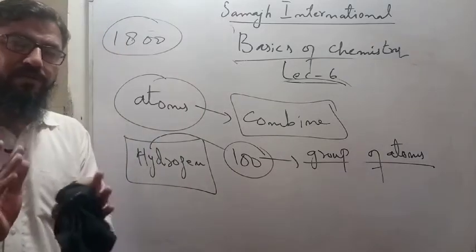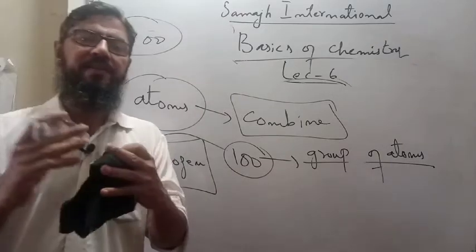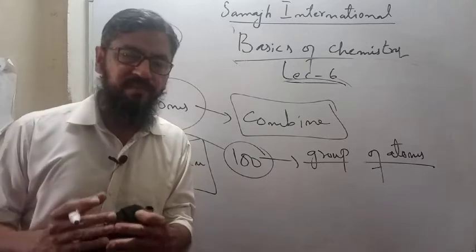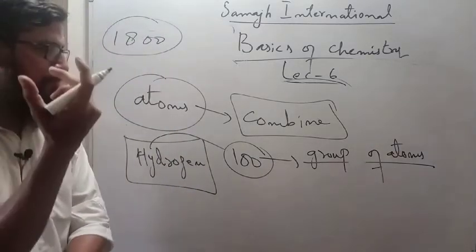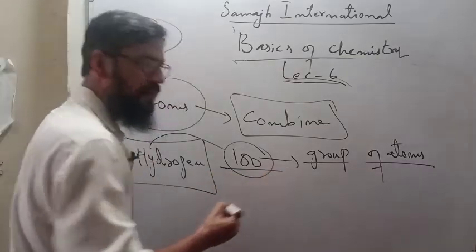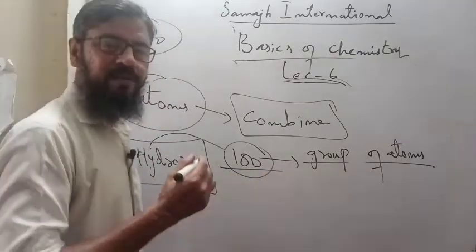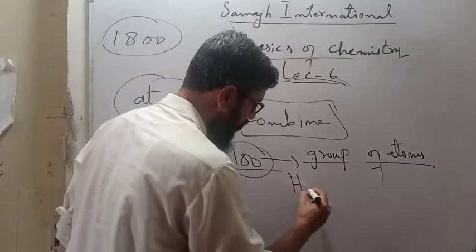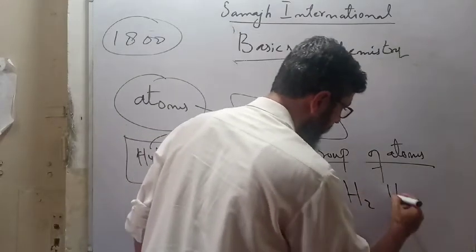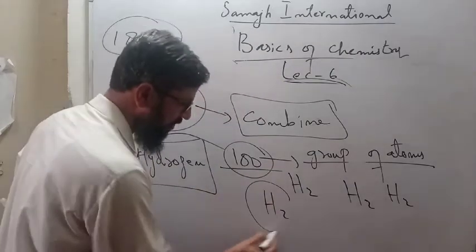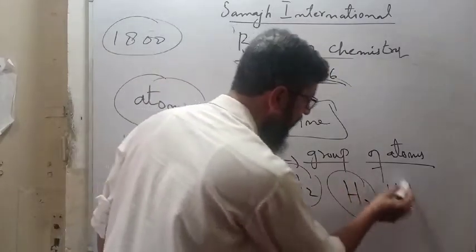And not only a group, you will have to combine them. You will have to join them. Then this collection is called a group. For example, out of these 100 atoms, you are making groups of 2 atoms. This group, this group, this group, this group.